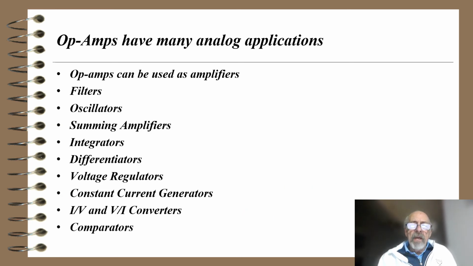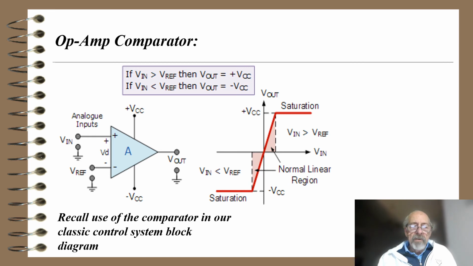Op amps have many analog applications. Op amps can be used as amplifiers, filters, oscillators, summing amplifiers, integrators, differentiators, voltage regulators, constant current generators, I to V and V to I converters, and comparators. So here's an op amp comparator, the last one on our list. What happens here is I have a reference voltage on the left-hand side. I'll have a reference voltage applied to the reference voltage terminal there, and I'll put an analog input into the VIN. If VIN is greater than the reference, then the output will become plus VCC.